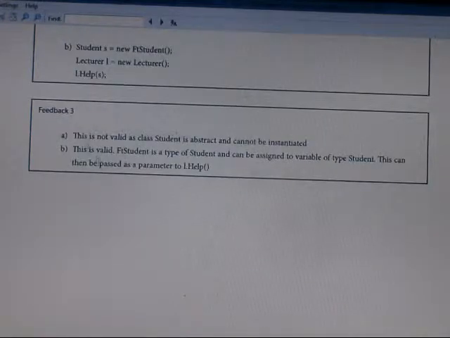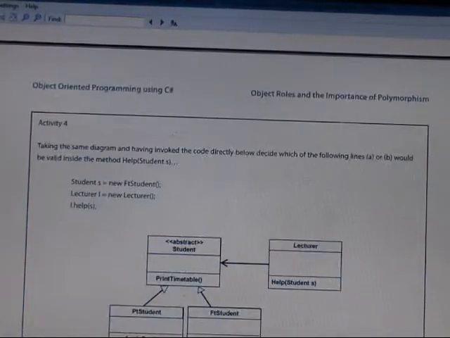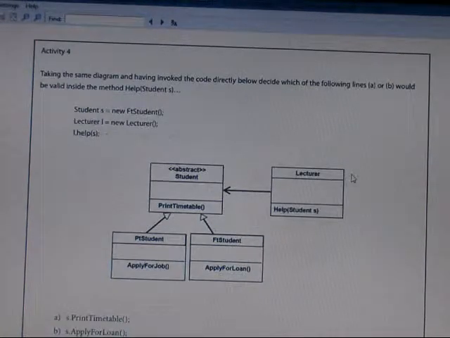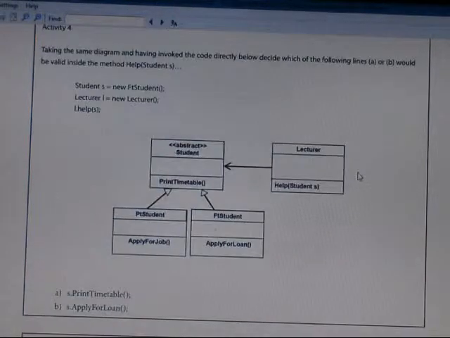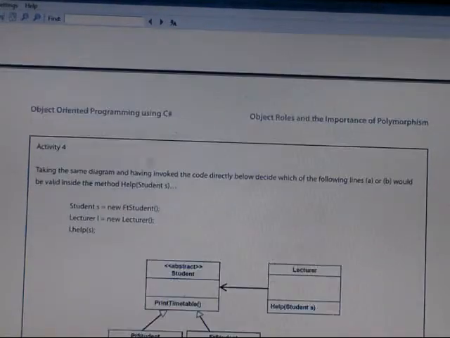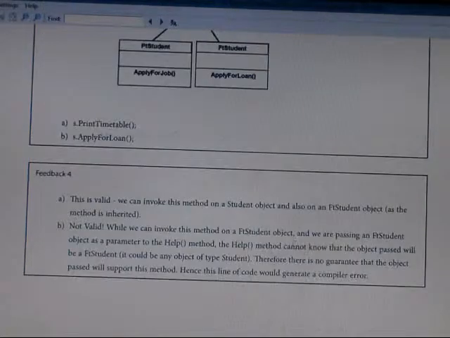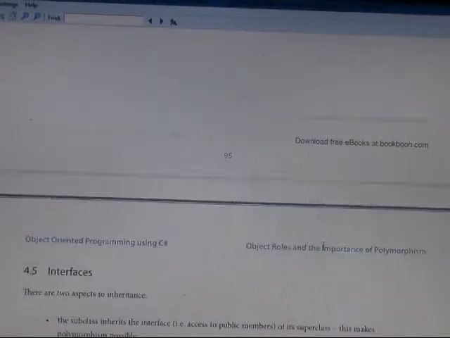So in this case that one is not valid, and this one is also valid. So you can also see which one is valid. With this arrow diagram, you study which one is valid or not valid.